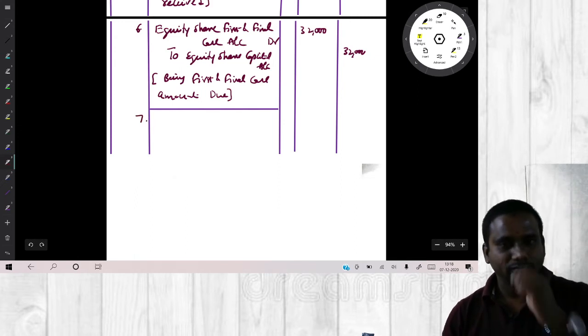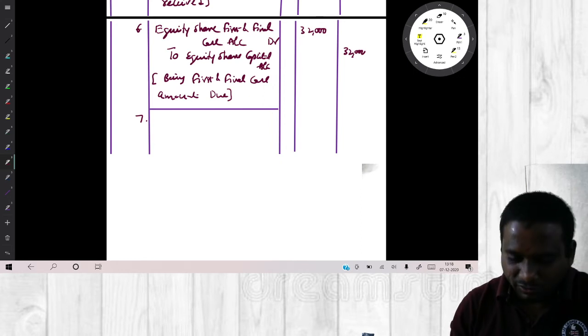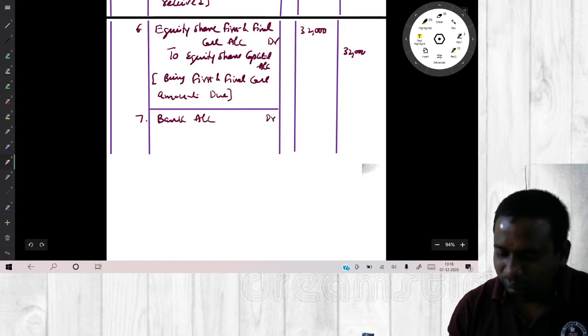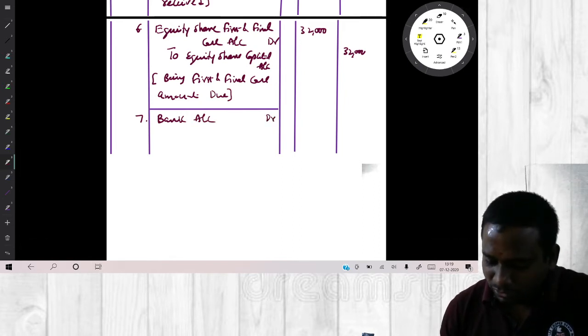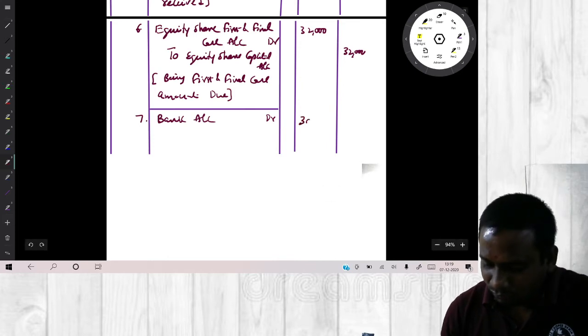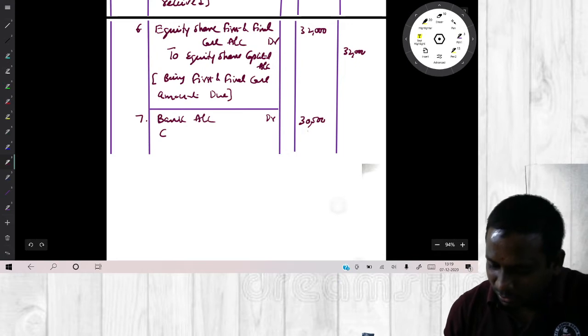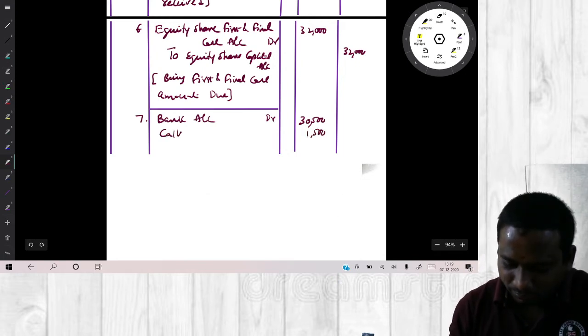Seventh one. Now receipt of this first and final call. Yes, receipt of first and final call. What is the entry? Bank account to debit. How much we have received? 30,500. So whatever the remaining 1,500 calls in arrears, amount not received, no?